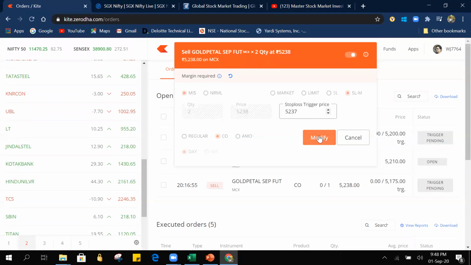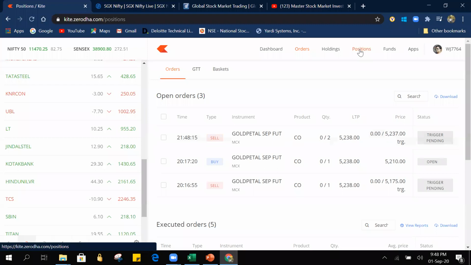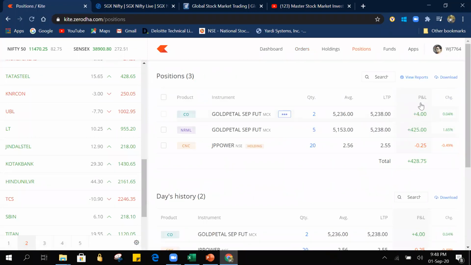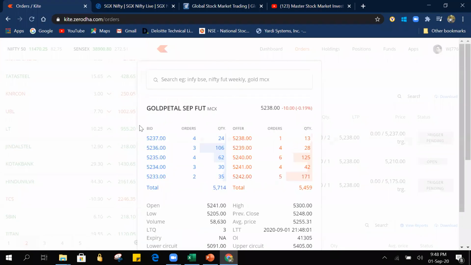Let's see what happened. I am clicking on modify. The order request has been sent. Now 5238. So now I have locked a profit of 2 rupees, 5236 to 5238. Even if it falls, if it comes to 5237, this position will get closed. So let's wait. I think it will exit. Let's go and watch the market depth. We are now here in these four orders. One of our orders is existing. So we are in the first place. Let's see who will come before us.